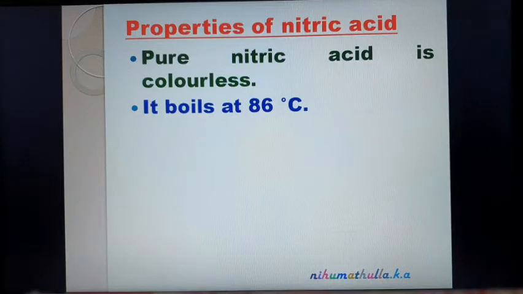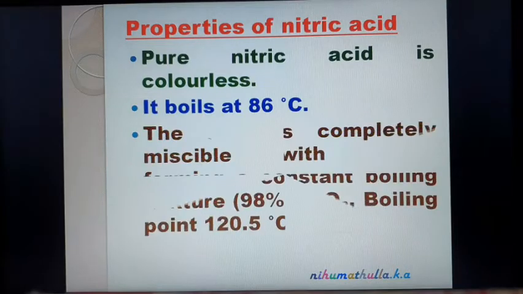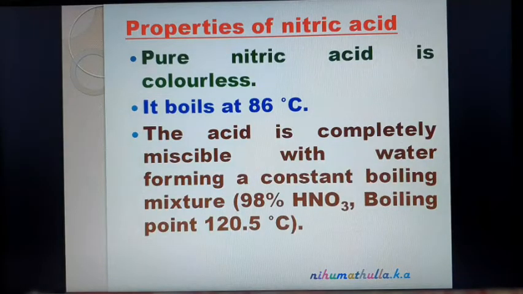Nitric acid is in liquid state, and it boils at 86 degrees Celsius. One more important point to note is that the acid is completely miscible with water, forming a constant boiling mixture. Nitric acid is completely miscible with water, forming a constant boiling mixture of 98% nitric acid. The boiling point is increased to about 120.5 degrees Celsius. Note that pure nitric acid's boiling point is 86 degrees Celsius.